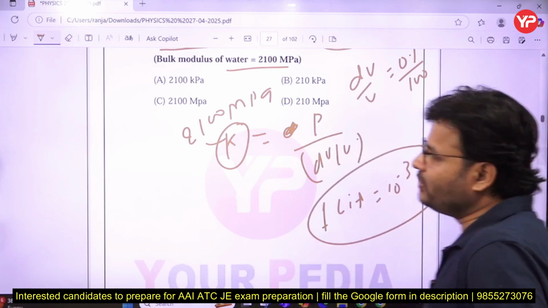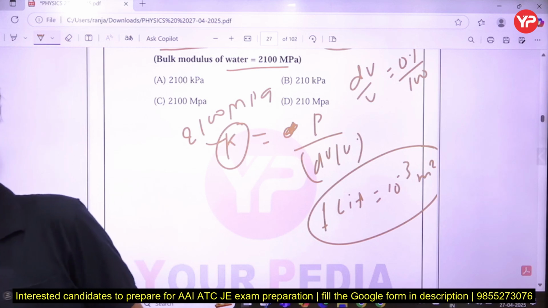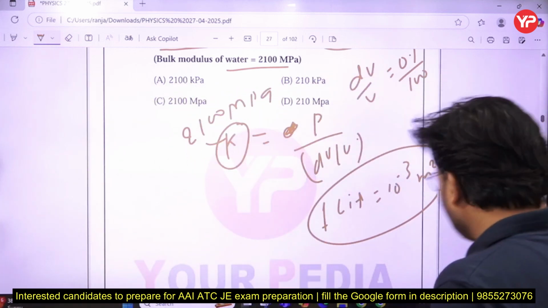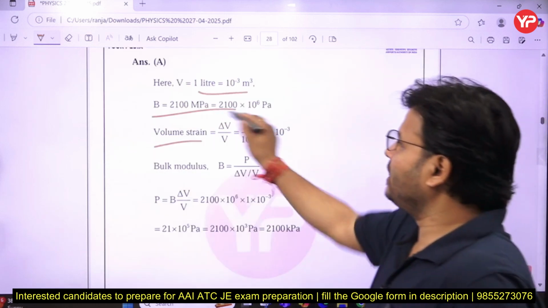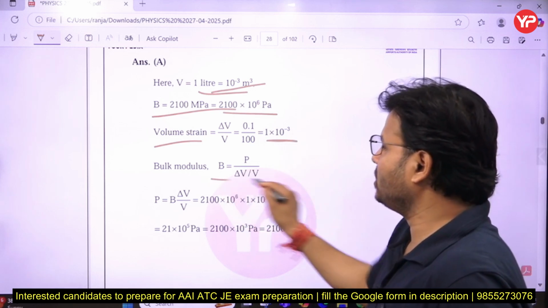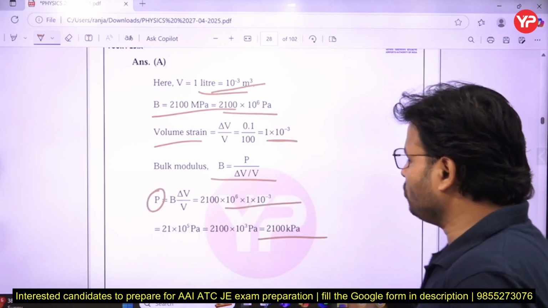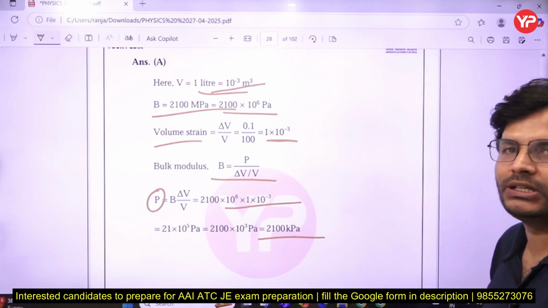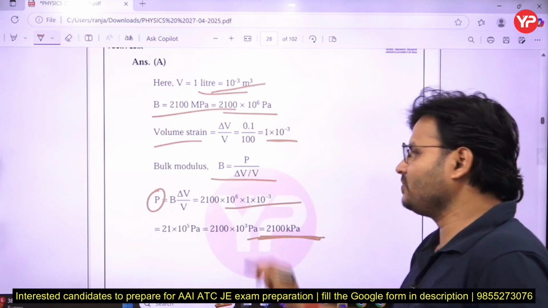Because ultimately you have to get the answer in megapascal, so convert to SI units. So 1 liter equals 10 to the power minus 3 meter cube. By doing that, here I am coming with the answer. You get dV upon V, and the bulk modulus is this. From there we can use P, just solve, and by solving you will get 2100 kilopascal. Even though the bulk modulus was in megapascal, P is what? Kilopascal. So we will get that.